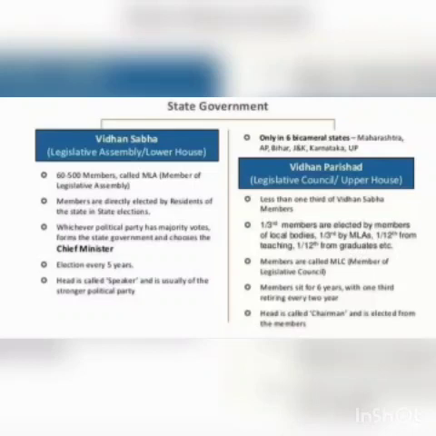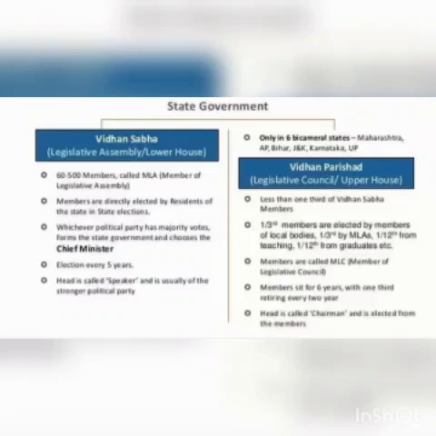Now, if we talk about the number of members, the state legislative assembly consists of not more than 500 and not fewer than 60 members, and the legislative council of a state comprises not more than one third of the total number of members in the legislative assembly of the state.